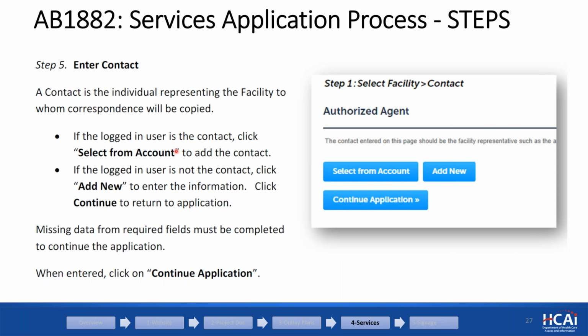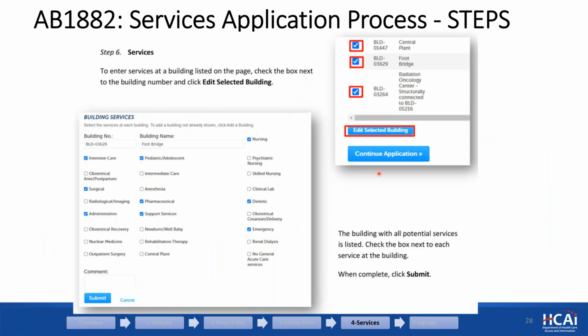And then it will ask, okay, which contact is this submitted by? You can select from the facility's already established contacts. If you're a new person, then you can add new, you enter your information. Right after that, now this screen comes up.